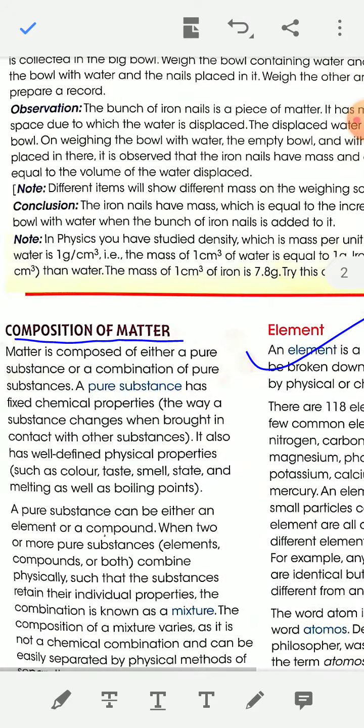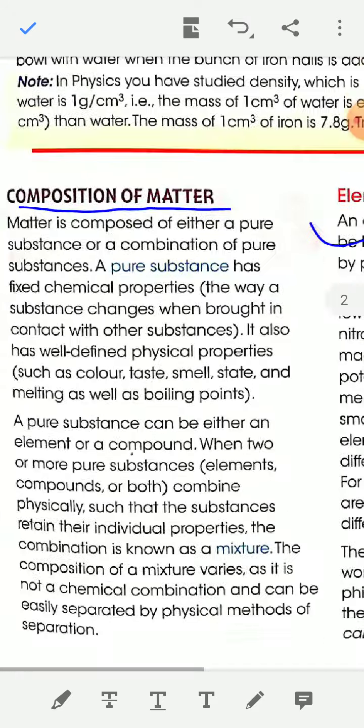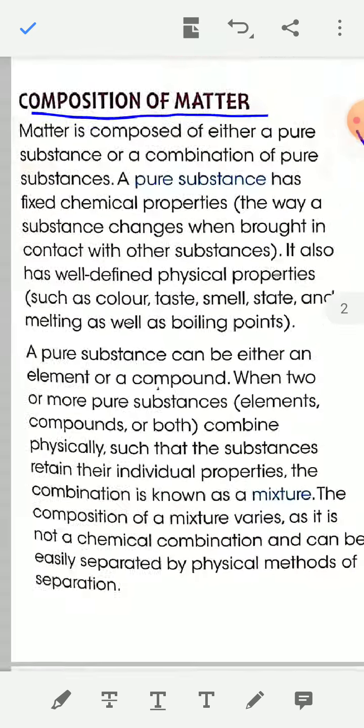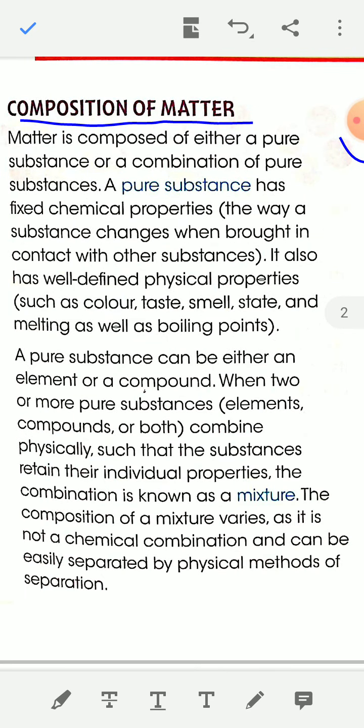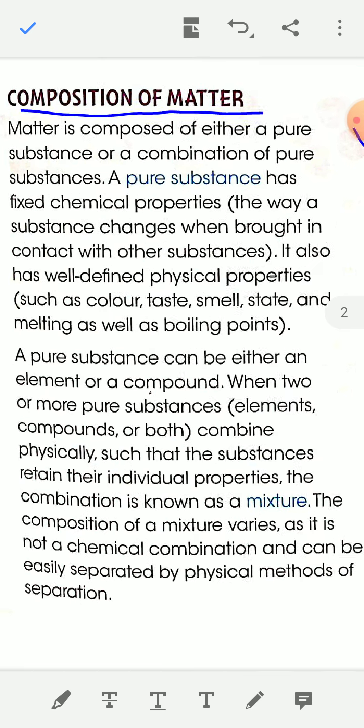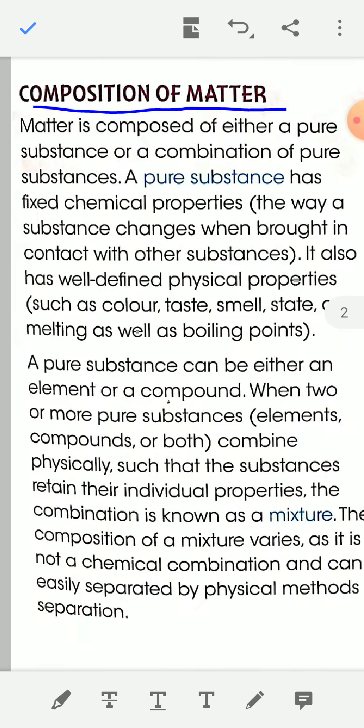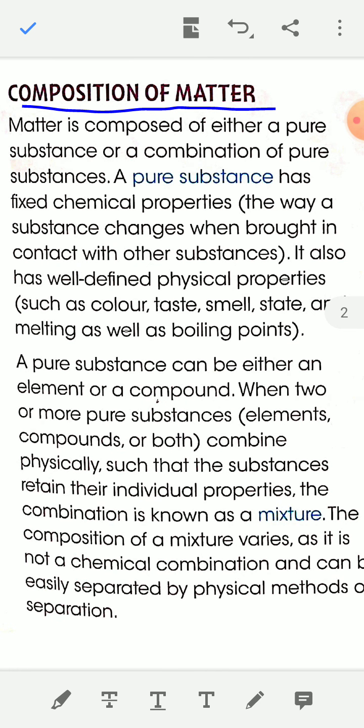Now see the composition of matter. Matter is composed of either a pure substance or a combination of pure substances. Now we have to know what these pure substances are.